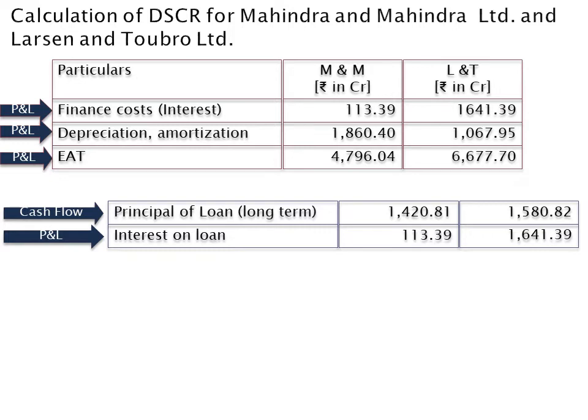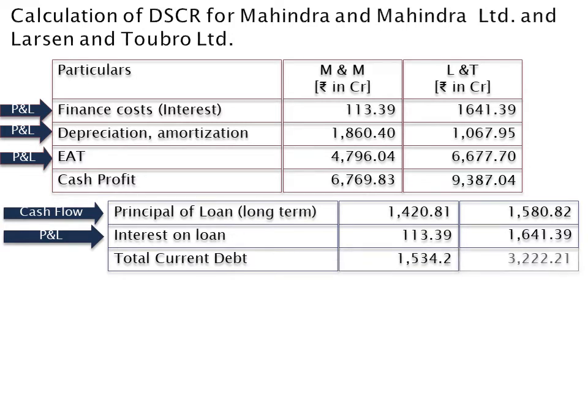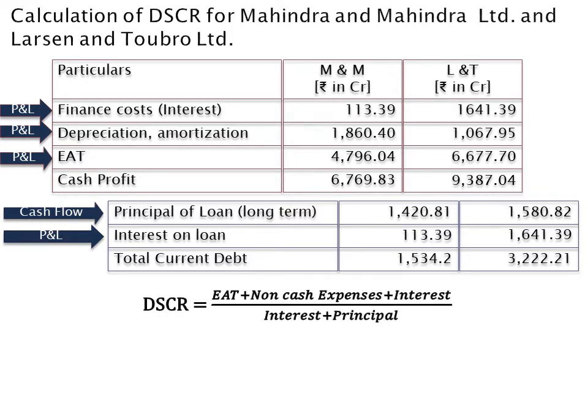So cash profit of M&M Limited is 6,769.83, whereas it is 9,387.04 for L&T Limited, and total current debts are 1,534.2 and 3,222.21. Therefore, DSCR of M&M Limited is equal to rupees 6,769.83 divided by rupees 1,534.2. This comes to 4.41 times.